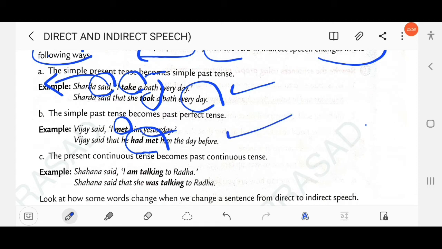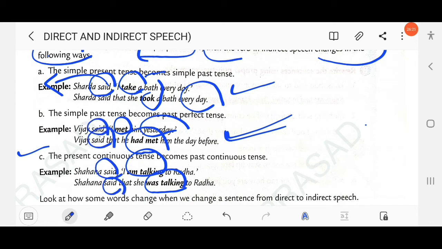Clear? So yesterday, this is a time reference. Yesterday changes into the day before, the previous day. Then next, the present continuous changes into past continuous, right? Sahana said, "I am talking to Radha." I am talking, that means present continuous changes into past continuous. Clear? If the reporting verb is in the simple past, said, then the tense will change in the indirect speech.